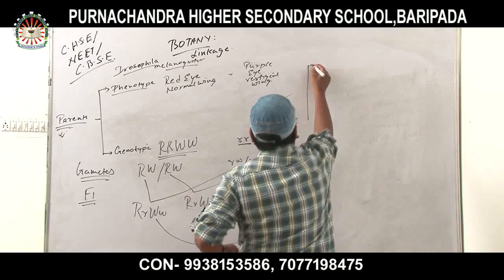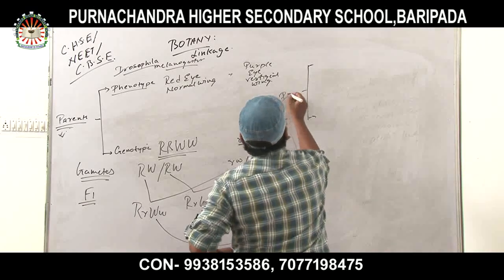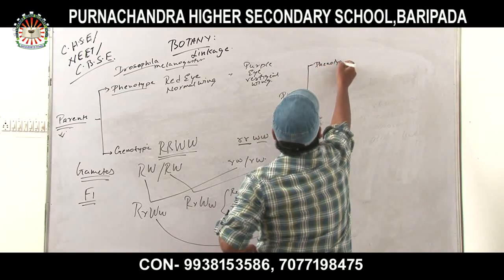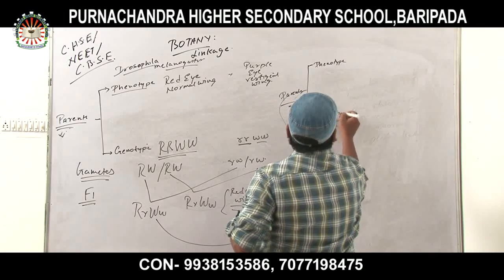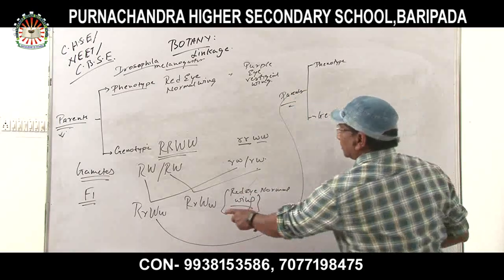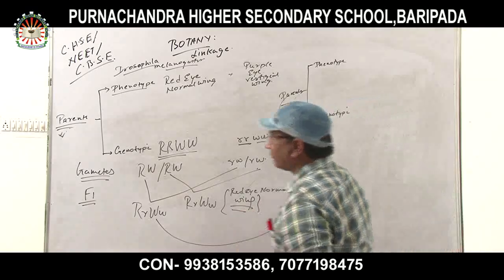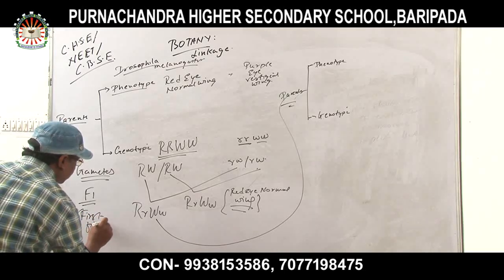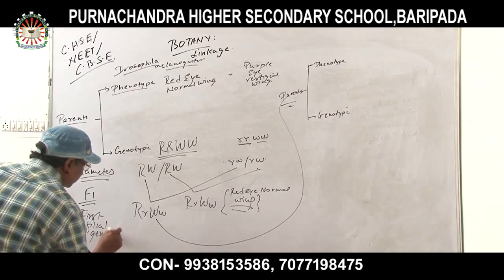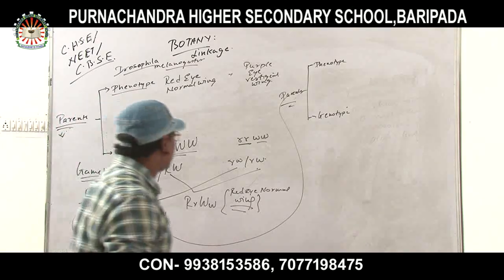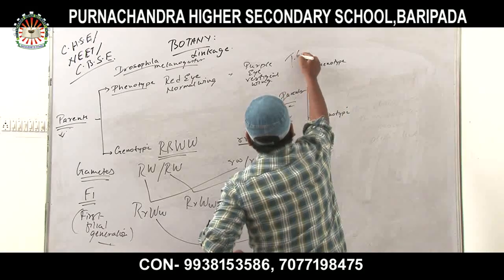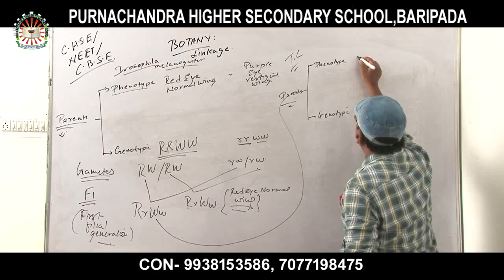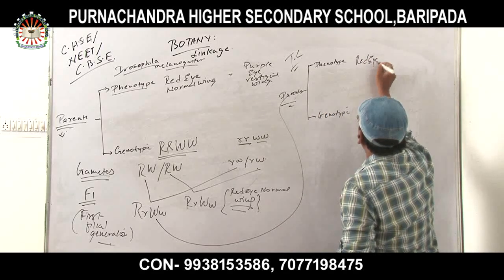Again, I have to mention it this way also. Parents, phenotype, genotype: red eye, normal wing in the first filial generation. F1 stands for first filial generation. Now the phenotype: due to the test cross, TC stands for test cross, the phenotype of the unknown genotype, capital R, small r, is red eye, normal wing.